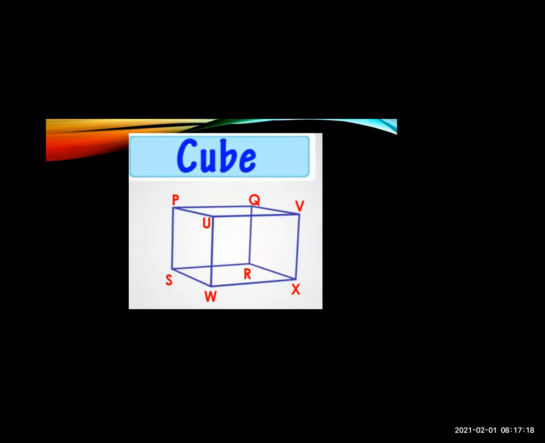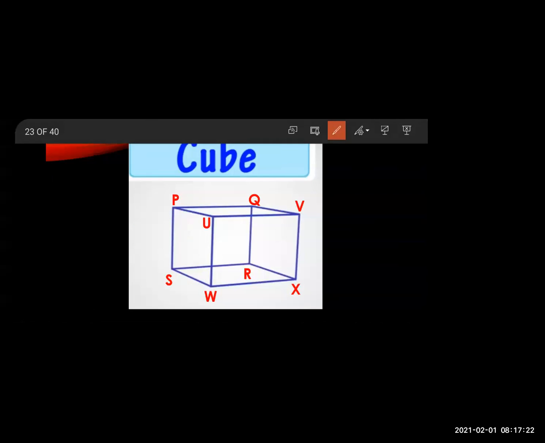So see, first PQ, second PS, third SR, QR. This comes to 4. Then UW, UV, VX, then WX. This also becomes 4 edges.